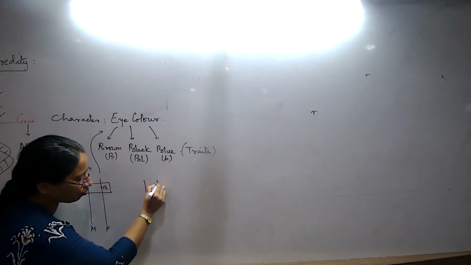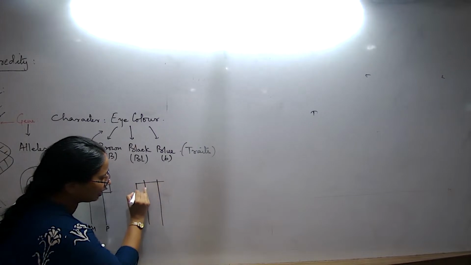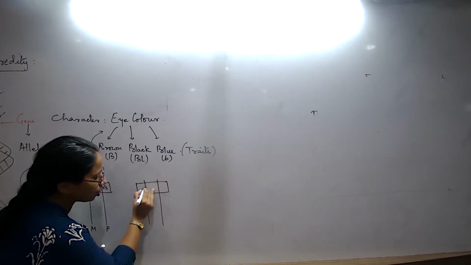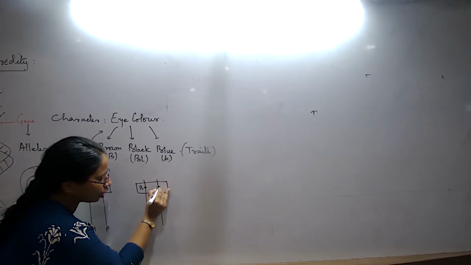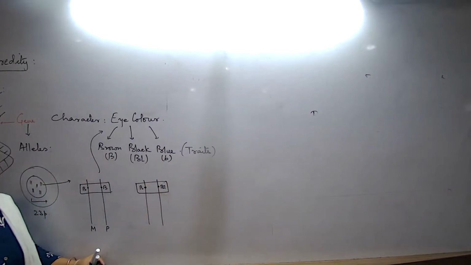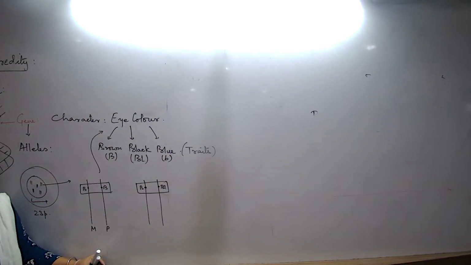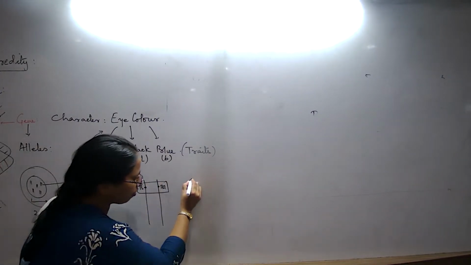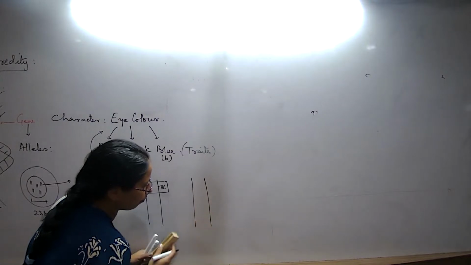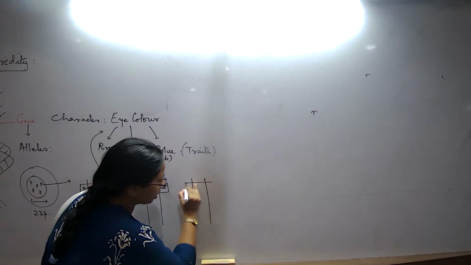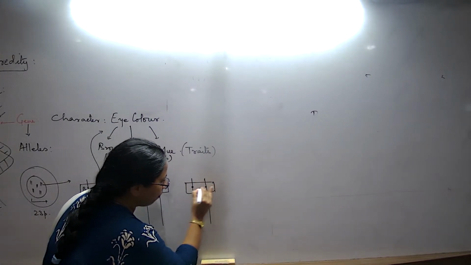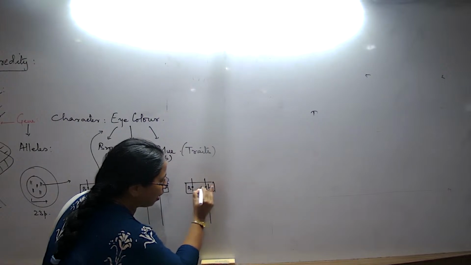Or one pair of chromosomes in an individual like this. In another individual, I get to see that the condition is something like this. Different pairs of alleles, right? In the third individual, I come across the same character, but the pair of alleles are different.